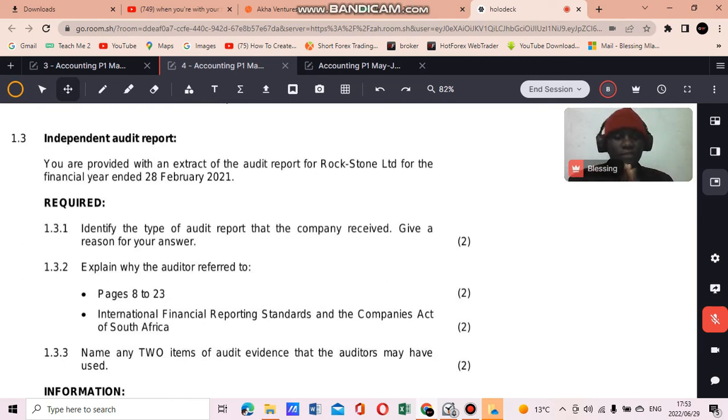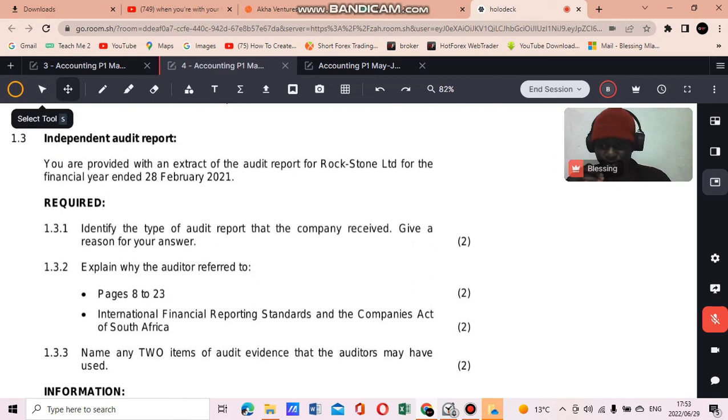And then we have a disclaimer of opinion. Disclaimer of opinion, that's when auditors, they suspect that there's something shady going on here. They don't understand. There are a lot of omissions. These financial statements are just off, right? They don't follow the international financial reporting standards. That's when they offer a disclaimer of opinion. They don't even want to express their opinion on these financial statements because they find them shady, or they find that they're not in line with IFRS, which is our international financial reporting standards, right?